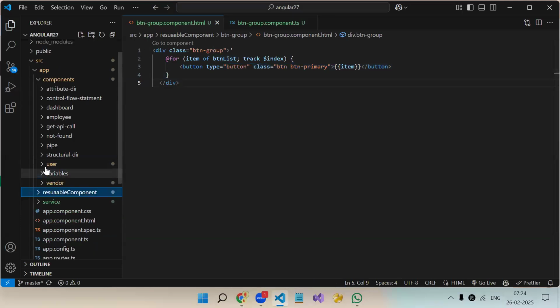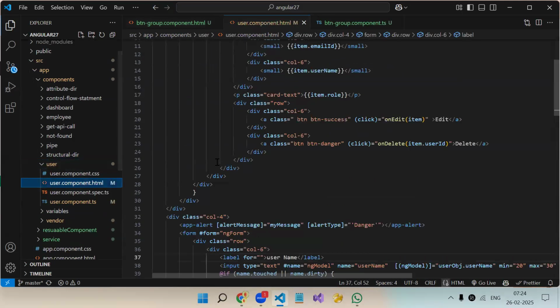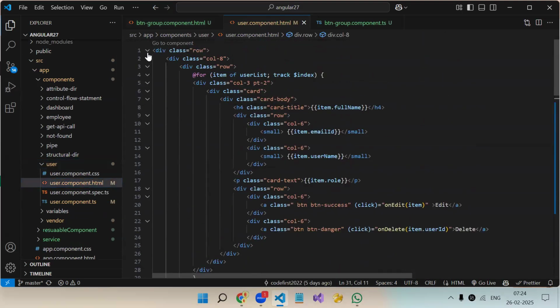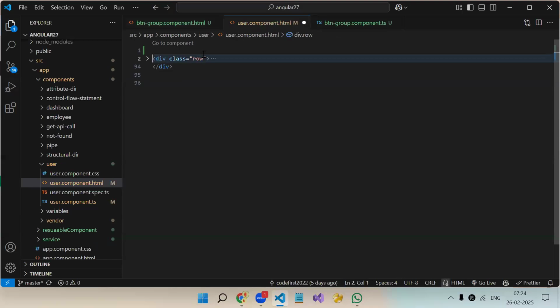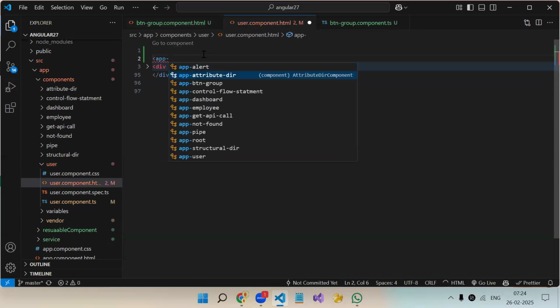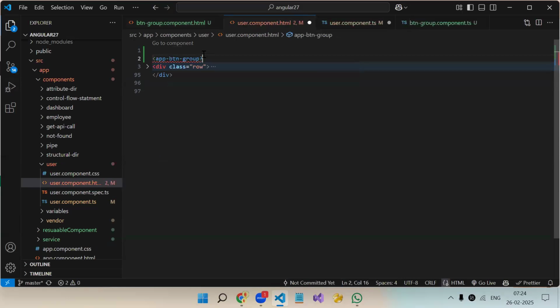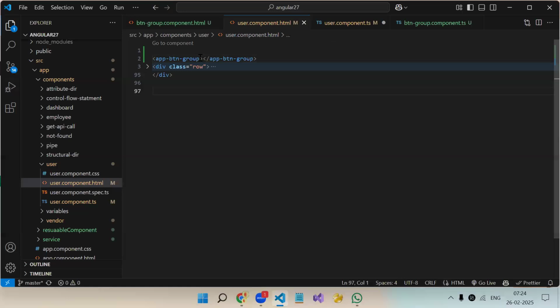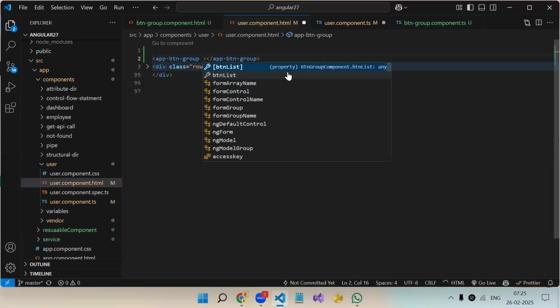Half the logic. Now if we go to the user component, let's say after this button, I will use app-button-group. Okay. So this is my component. Import will be automatically added. See. Okay. Now, to this reusable component, we just have one input, that is button list. See, it is suggesting also.